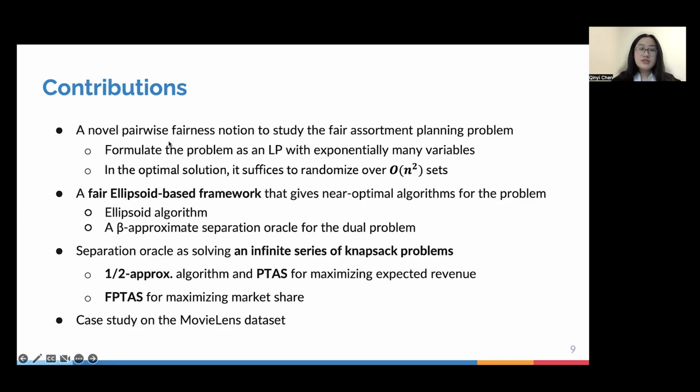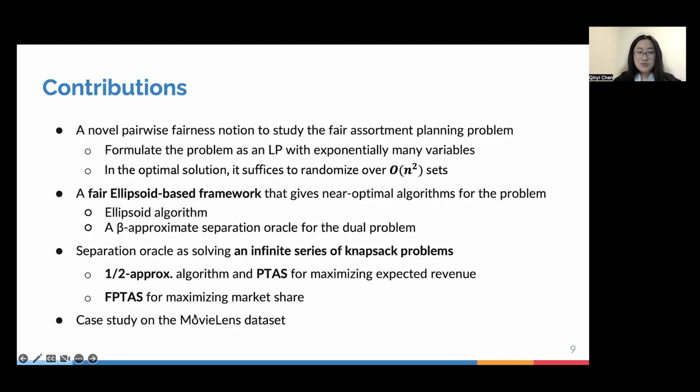I'm going to then introduce a fair ellipsoid-based framework that gives us near optimal algorithms for this problem, which depend on both the ellipsoid algorithm as well as a beta approximate separation oracle for its dual problem. To design the separation oracle, we will show its equivalence to an infinite series of knapsack problems. And in our work, we have designed a half approximate algorithm and a PTAS for maximizing the expected revenue setting.